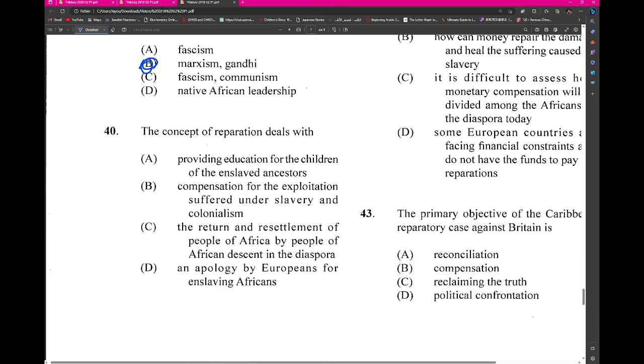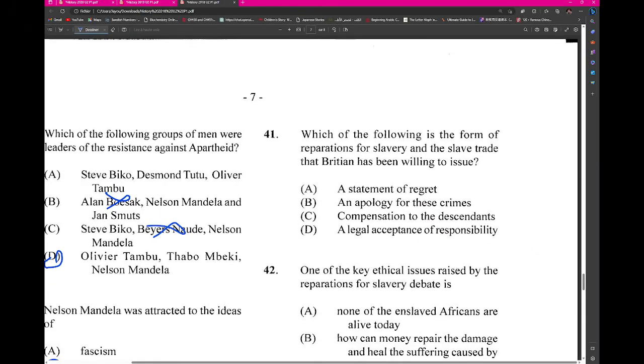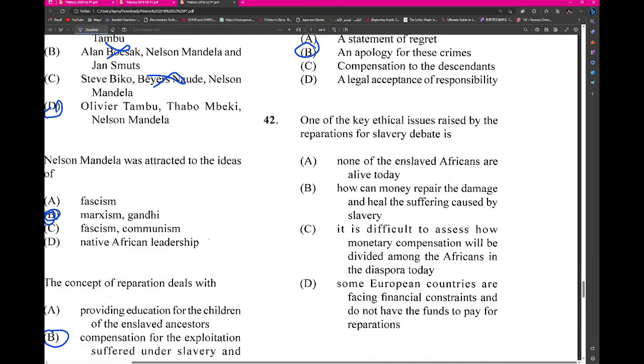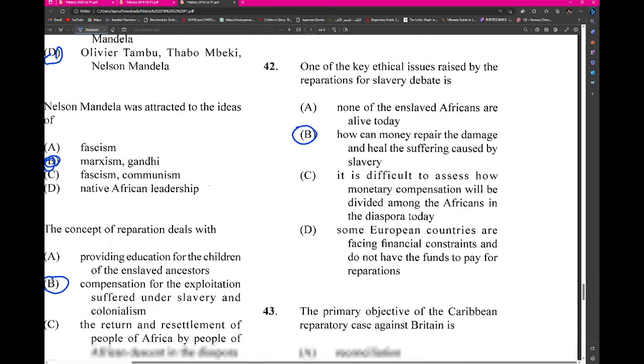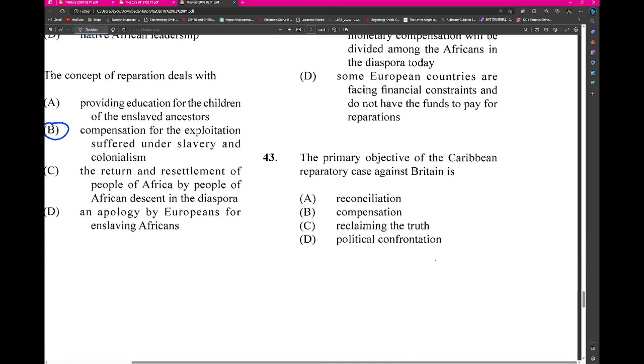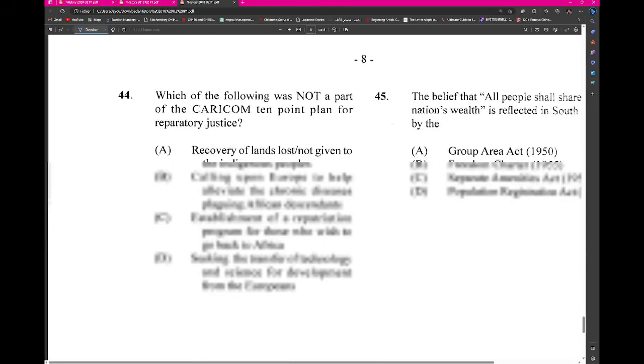So the concept of reparation is talking about compensation for the exploitation of people, specifically slavery, in that case. Which of the following is the form of, alright, so we saw apology for these crimes, one key ethical issue. So these are just all repeating, so we're saying that it would probably be B. How can money heal the suffering caused by slavery? That's ethical. The primary objective of the Caribbean reparation case is for compensation. Right? All of these repeating.